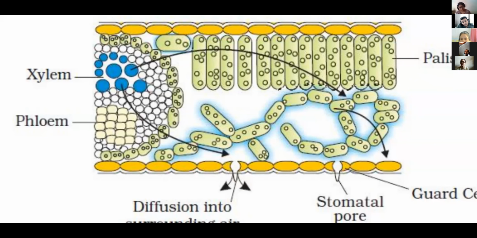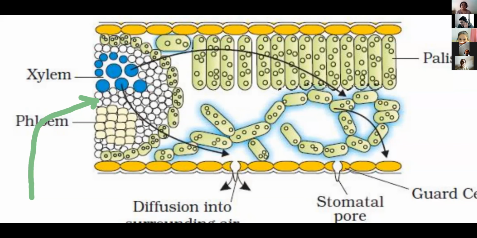Now, imagine root to stem to leaf. Here in the xylem, the leaf xylem, the water comes upward, right? Now, the leaf is a thin dorsiventral structure, exposed towards the sunlight to perform photosynthesis. Photosynthesis के लिए sunlight तो चाहिए.